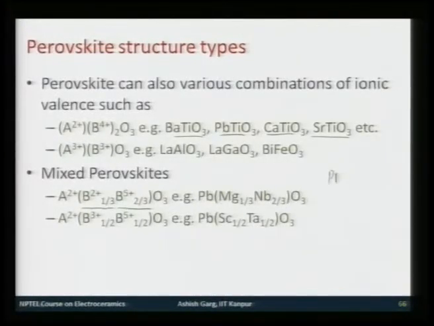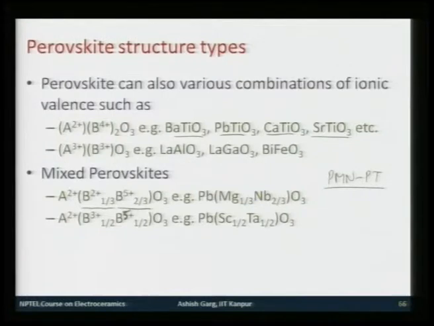PMN-PT is a very important, very well known relaxor material. So, here you could see that 1/3 of octahedral sites were occupied by magnesium, and 2/3 of octahedral sites were occupied by niobium. You can also have, there is a slight mistake here, this should be B3, hang on, no, 5+, yeah,